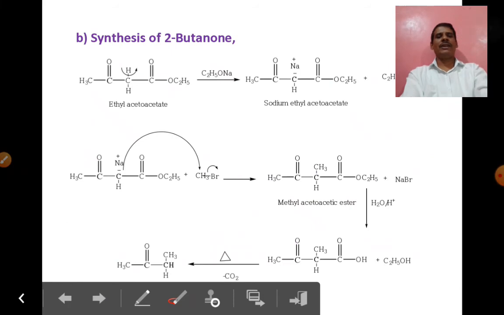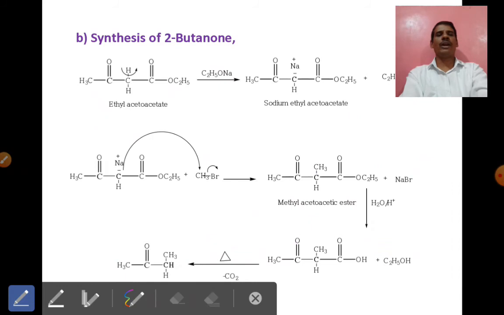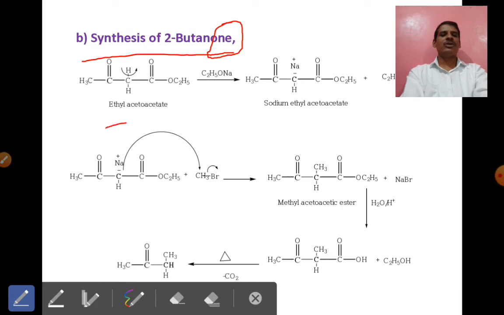See, the second application is also very important: the synthesis of 2-butanone. Butanone means the preparation of a ketone. In every synthesis, generally there is a preparation of the sodium salt of ethyl acetoacetate. See, in this case also, the first step is that ethyl acetoacetate reacts with sodium ethoxide. There is a formation of sodium ethyl acetoacetate. This is the first step.